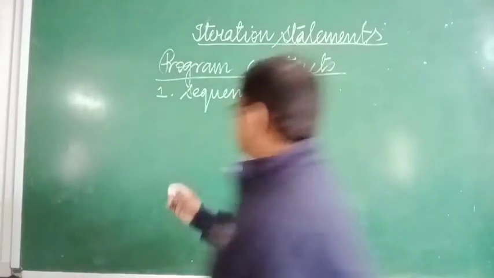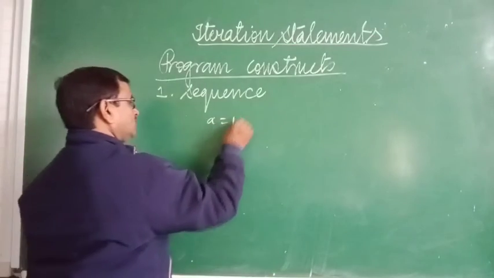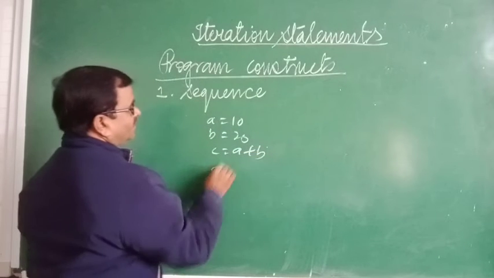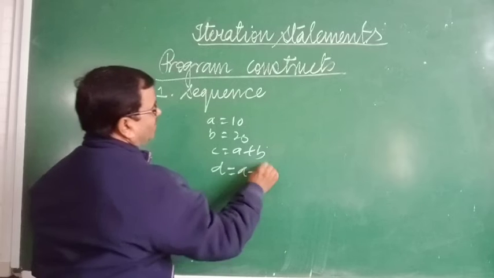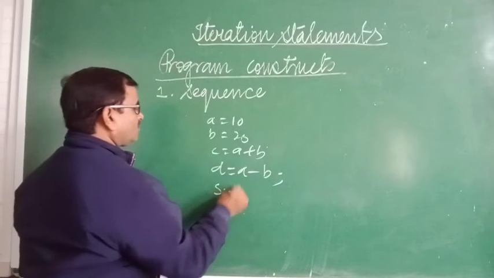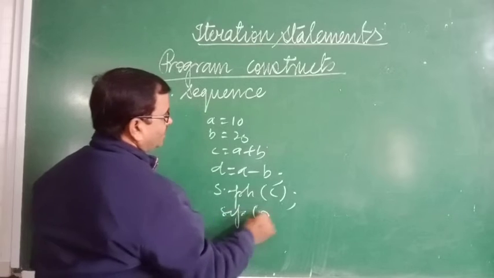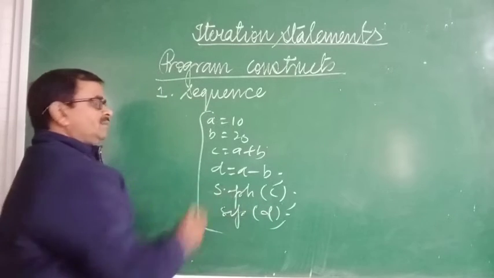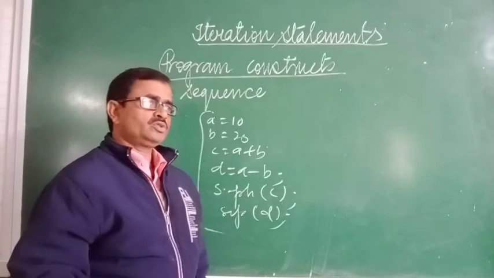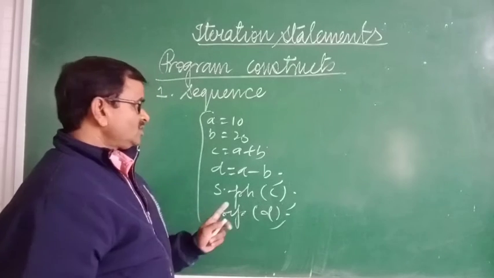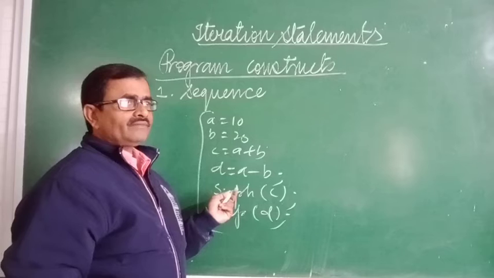Sequence means, suppose you are writing A equal to 10, B equal to 20, C equal to A plus B, D equal to A minus B, System.out.println C, System.out.println D. This is sequential programming. This is one program construct which belongs to the sequence type, because here is no jumping or skipping of the line.